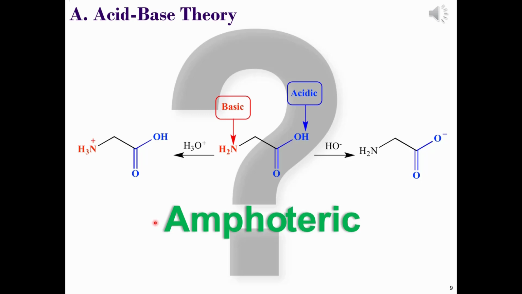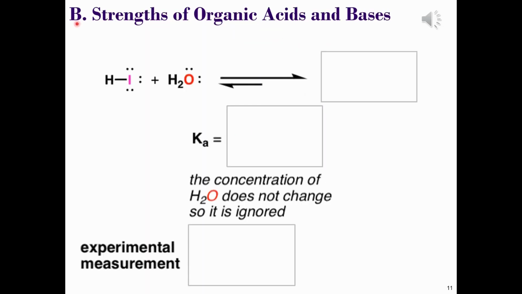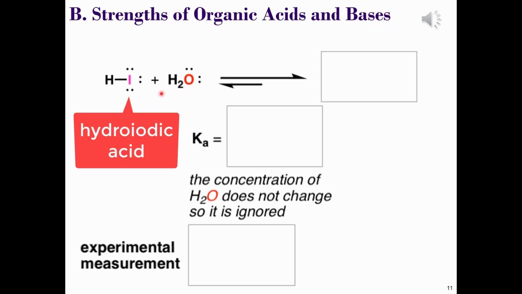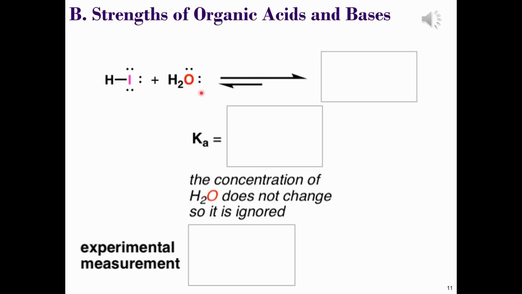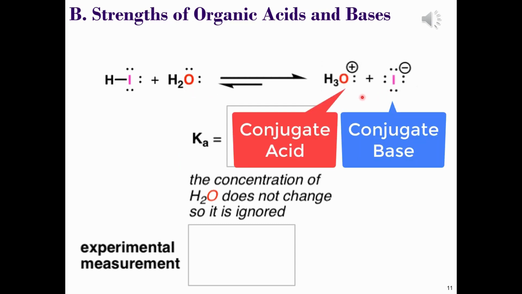This concludes part A. In this video we're going to look at the strengths of organic acids and bases. Let's consider the inorganic reaction first though. This is the acid-base reaction between hydroiodic acid and water. Hydroiodic acid protonates water to give hydronium ions and iodide anions as the conjugate acid-base pair.